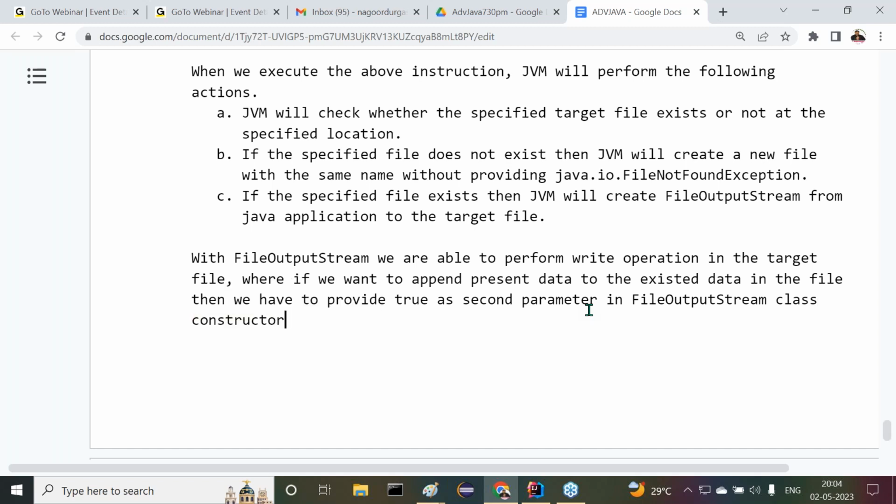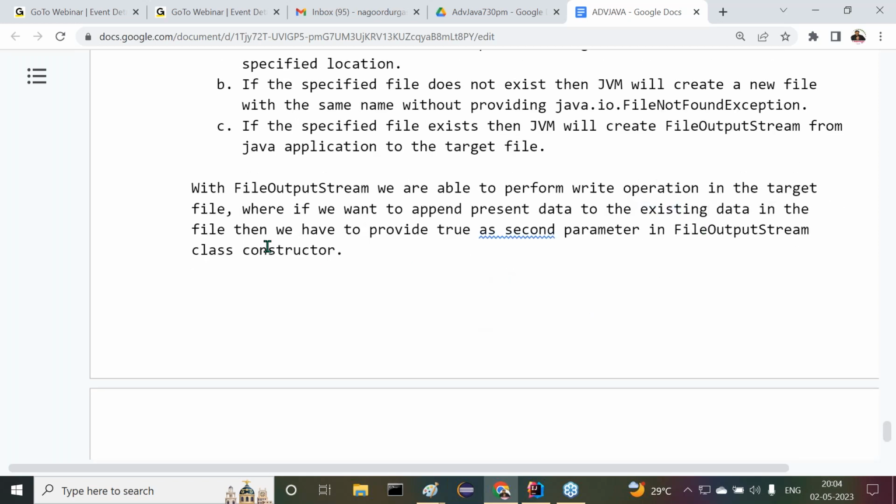Clear? Understand my point here? What we are saying there? With the file output stream, we are able to perform write operation in the target file. Where if we want to append present data to the existing data in the file, then we have to provide true as a second parameter in the file output stream class constructor.